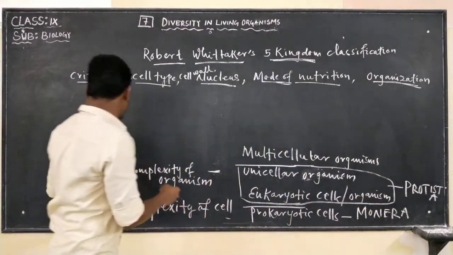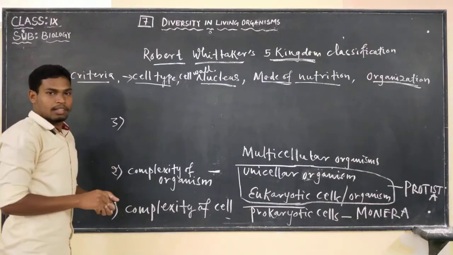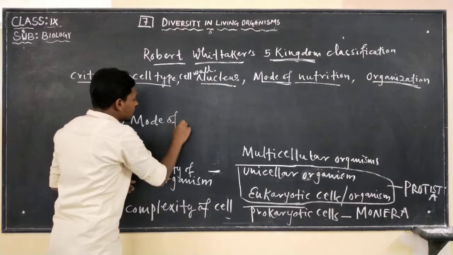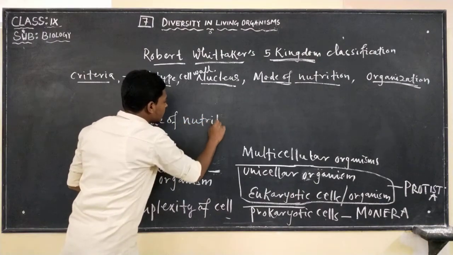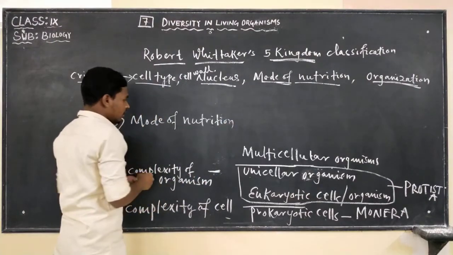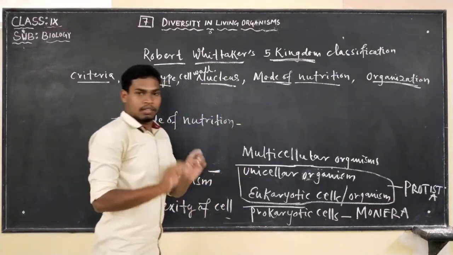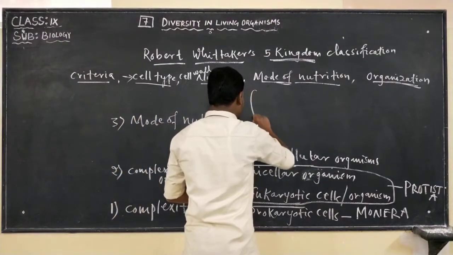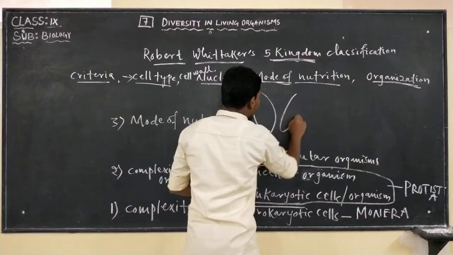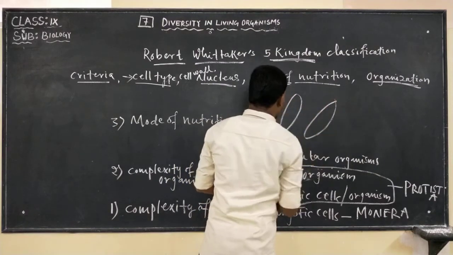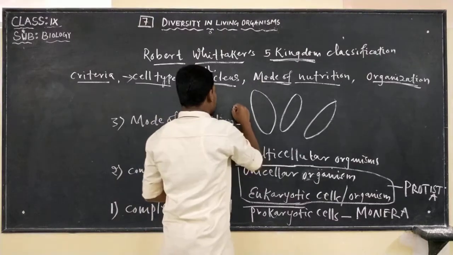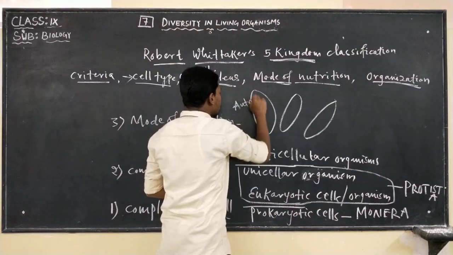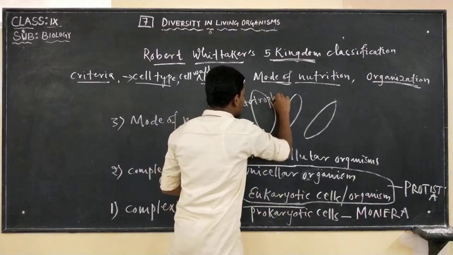The next criterion which was taken into consideration was mode of nutrition. In this there are three categories. First, some of the organisms synthesize their own food, and they are grouped under autotrophs.